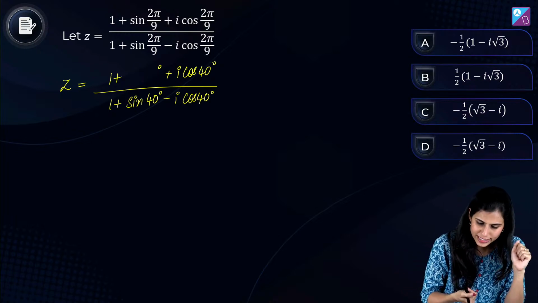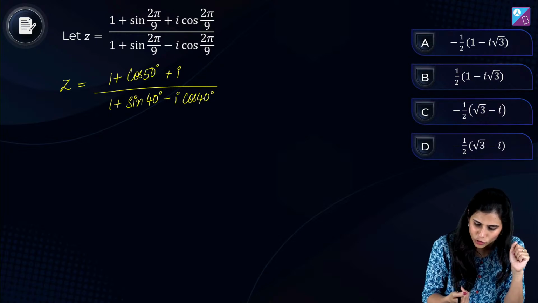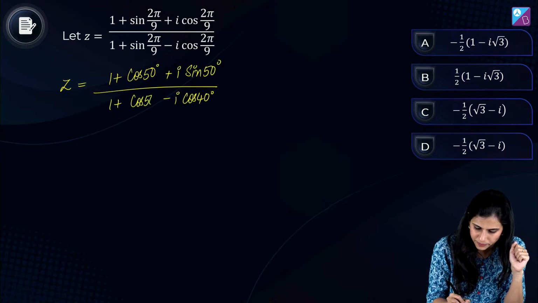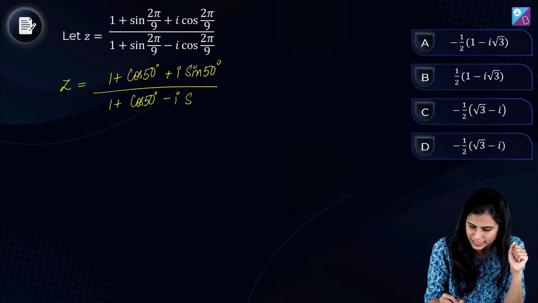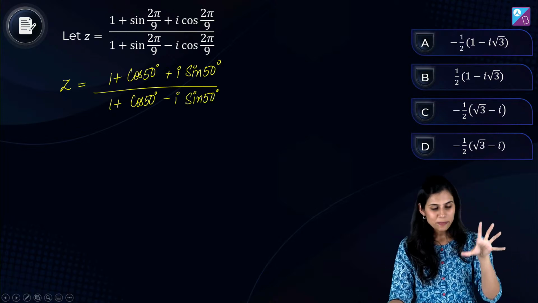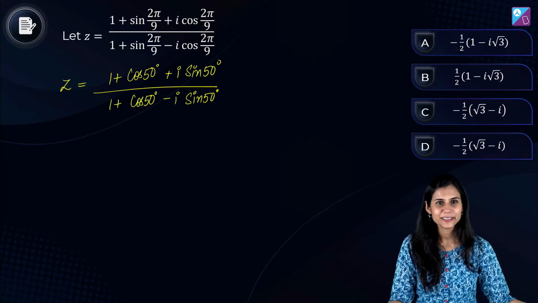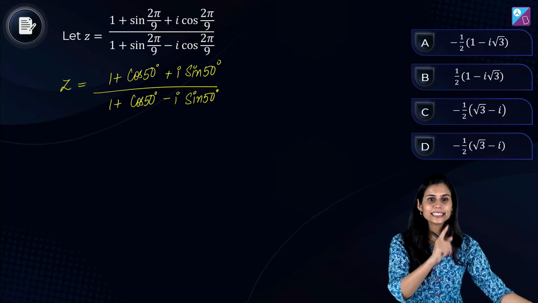So sin 40 is same as cos 50. Do you agree? Similarly, cos 40 is same as sin 50. यहाँ पे भी sin 40 is same as cos 50 and यहाँ पे cos 40 is same as sin 50. देखा कितने स्मार्टली मैंने आयोटा को cos से हटा के sin के साथ एडजॉइन कर दिया.